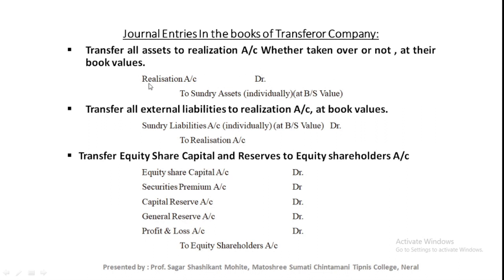Journal entry: realization account debit to sundry assets account. Sundry assets means all assets we should transfer to the realization account, excluding fictitious assets and accumulated losses. Fictitious assets means preliminary expenses and underwriting commission. Accumulated losses means the profit and loss account debit balance. Excluding these, all other assets we should transfer to the realization account at book value.